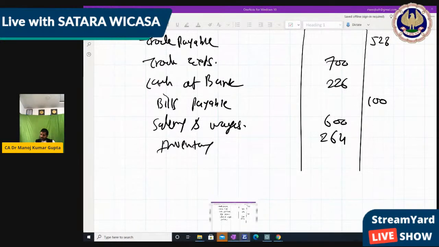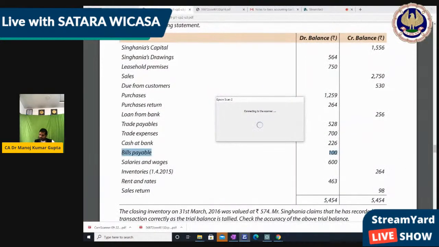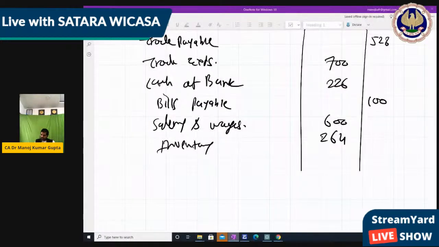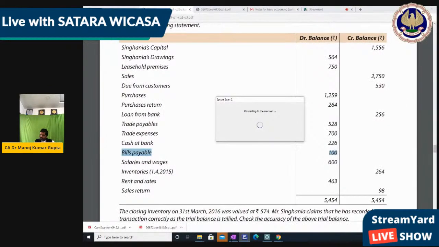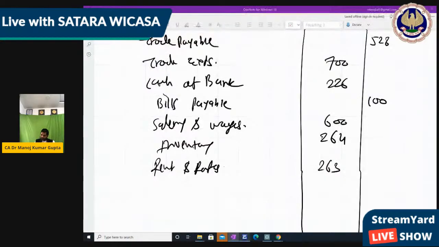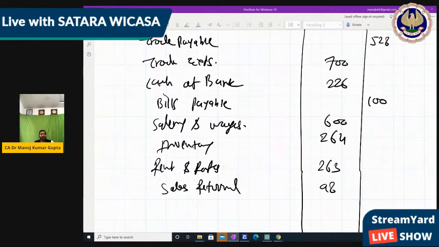So now next, rent and rates, it's correct, 263. Then sales return, it's wrong. 98 should be debit. Sales return. Okay. So now we have corrected it.